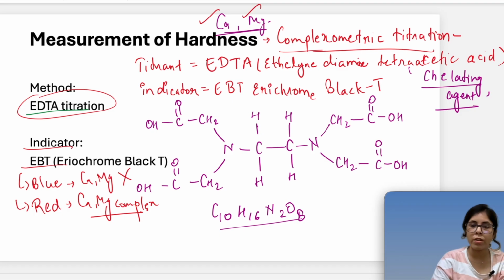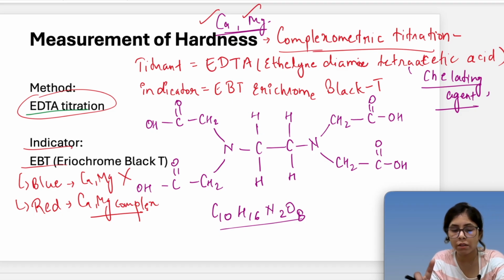I hope you understood the use of EDTA and the use of EBT. EBT is an indicator, EDTA is a titrant. EDTA makes the stronger complex, and once all the calcium and magnesium have formed complexes with EDTA, EBT's original color will come out, and with this we can say that the end point of the hardness titration has come.